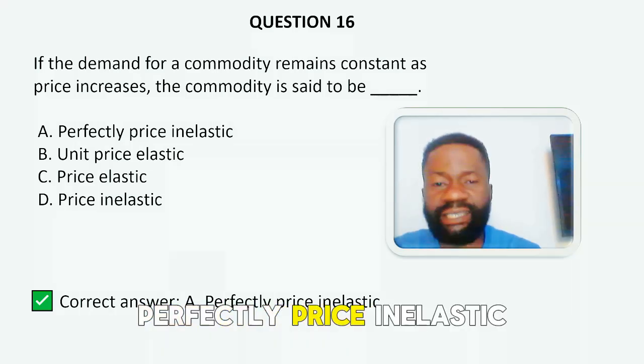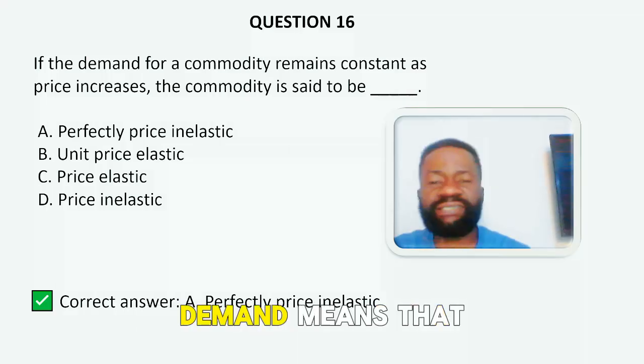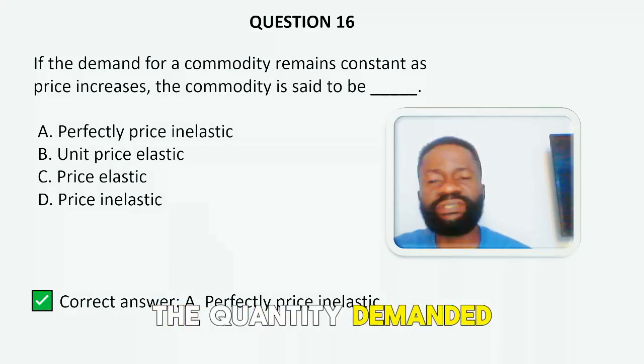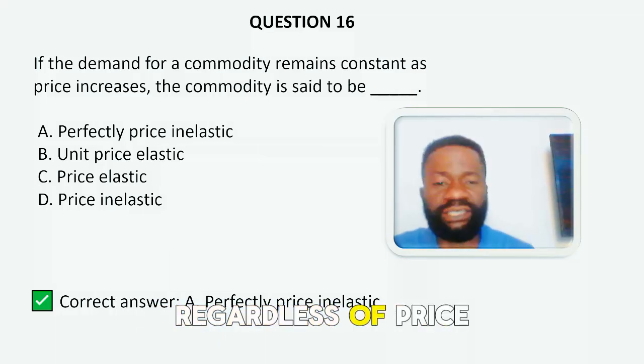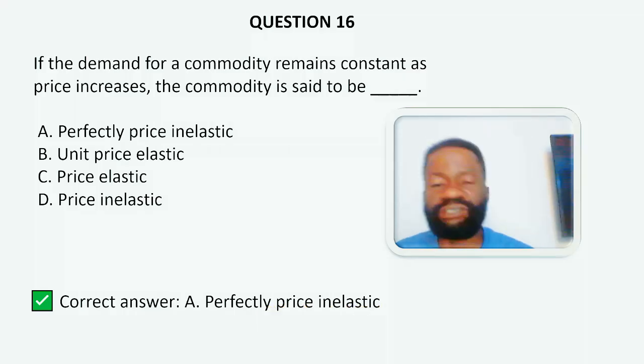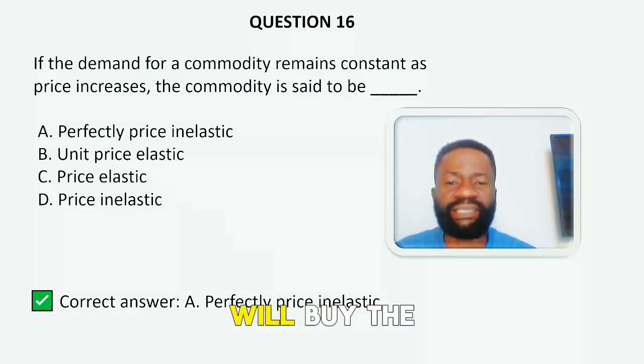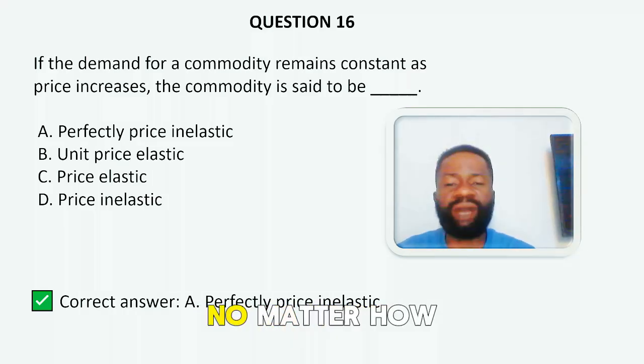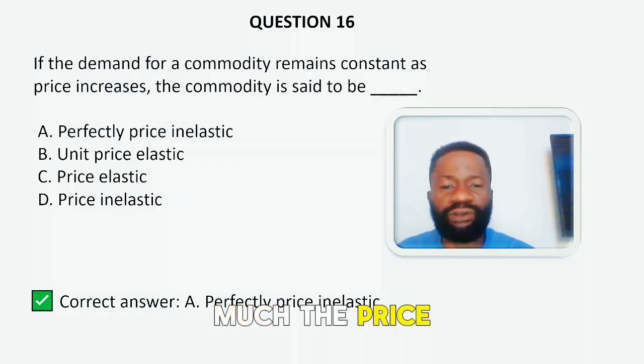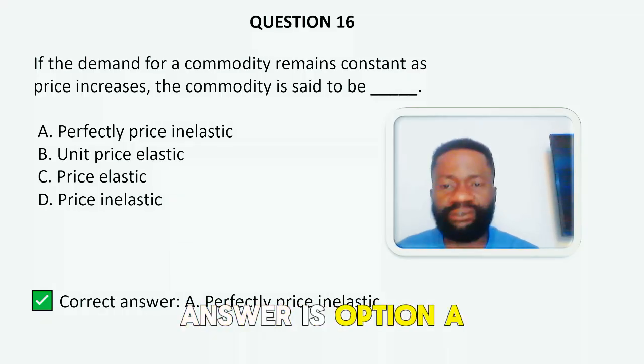Perfectly price inelastic. Perfectly price inelastic demand means that the quantity demanded does not change regardless of price changes, and this indicates that consumers will buy the same amount no matter how much the price rises. So the correct answer is option A.